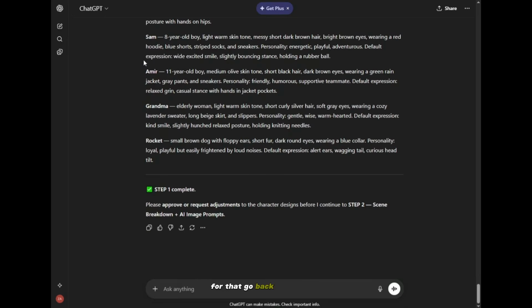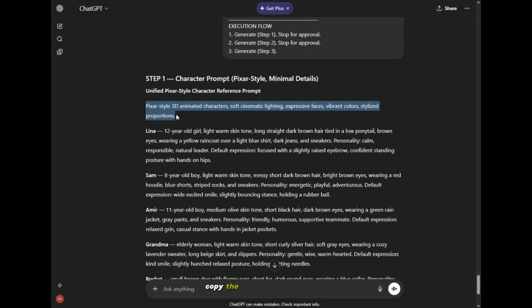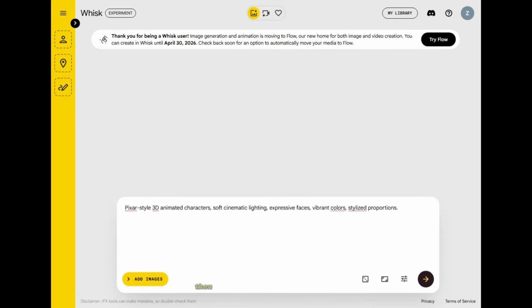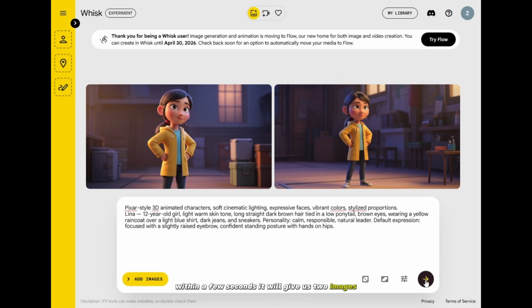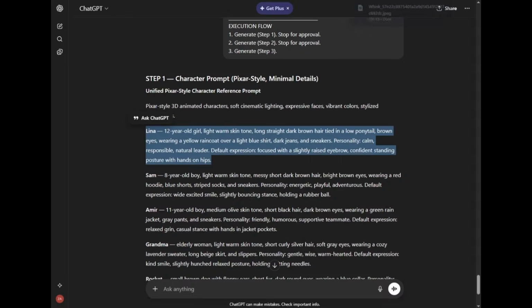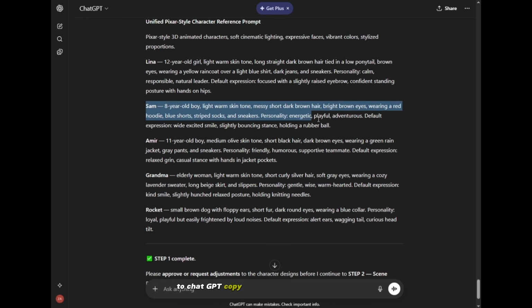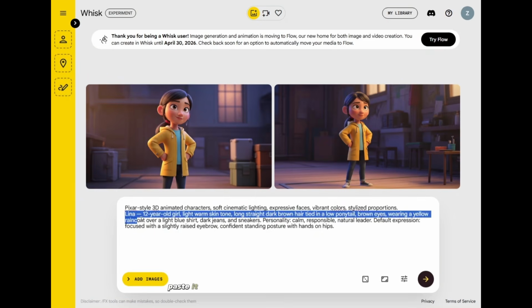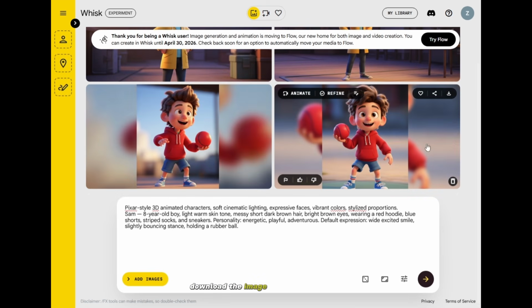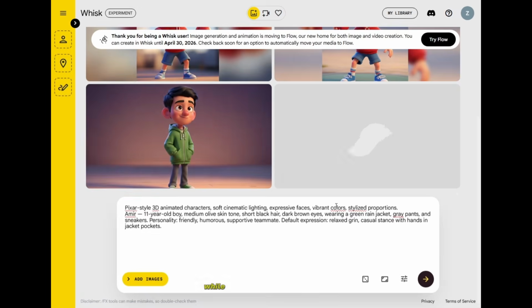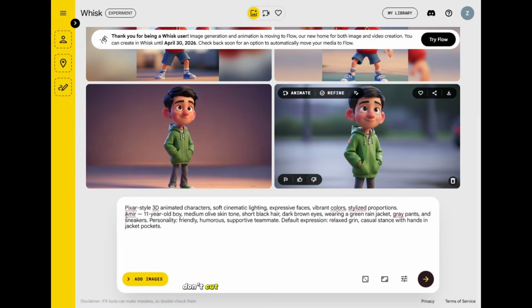For that, go back to ChatGPT, copy the first line, paste it here, then copy the first character prompt, paste it into the prompt box, and hit generate. Within a few seconds, it will give us 2 images. Download the image. Again, go back to ChatGPT, copy the second character prompt, paste it here, hit generate, and wait for the process. Download the image, whichever you like. Repeat the process for all the characters. While generating the characters, don't cut the first line.